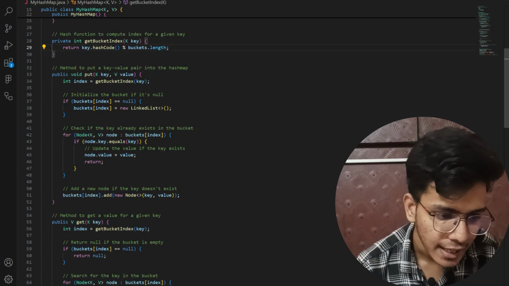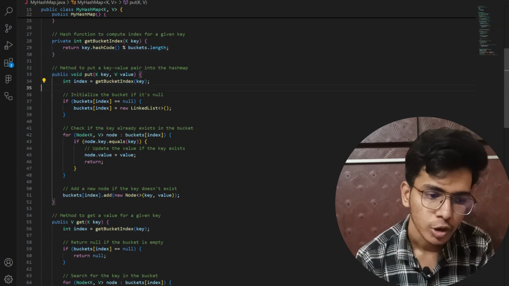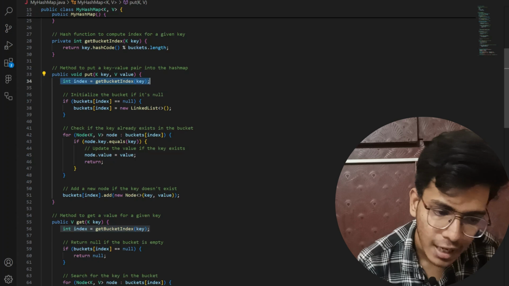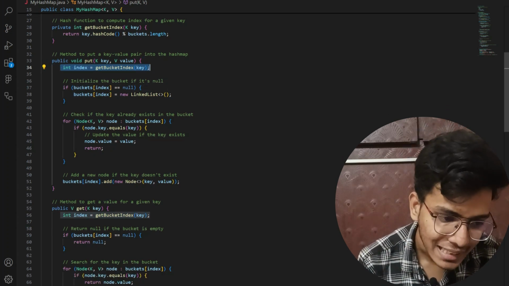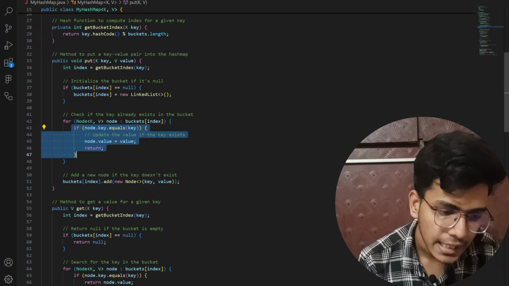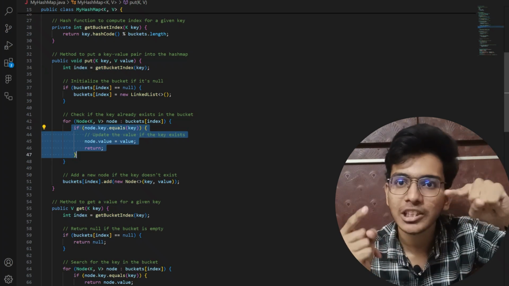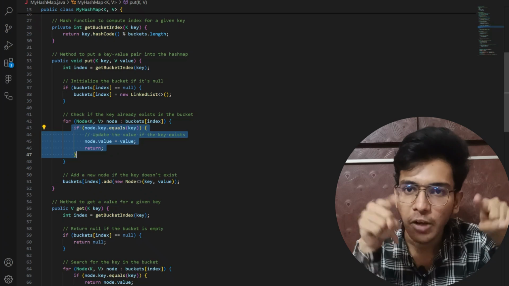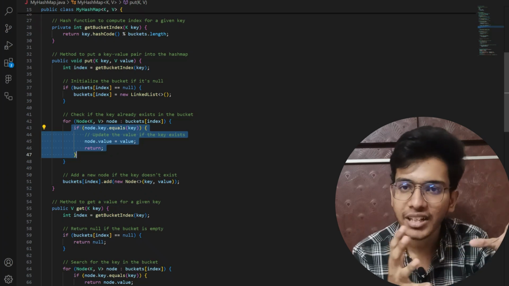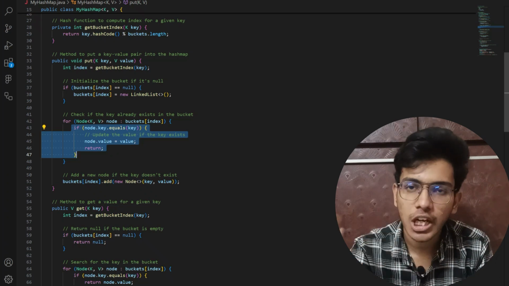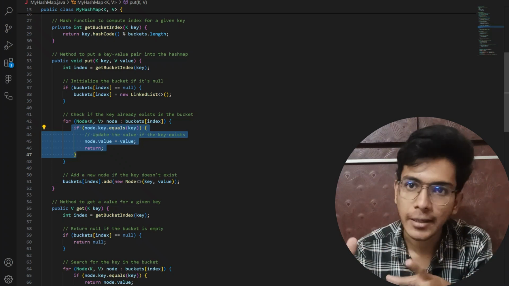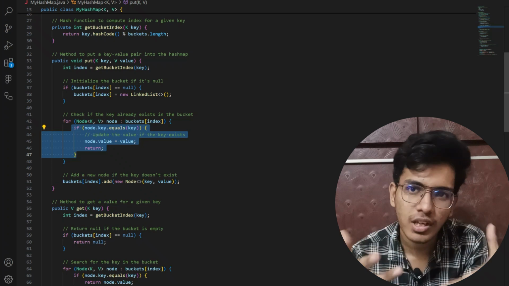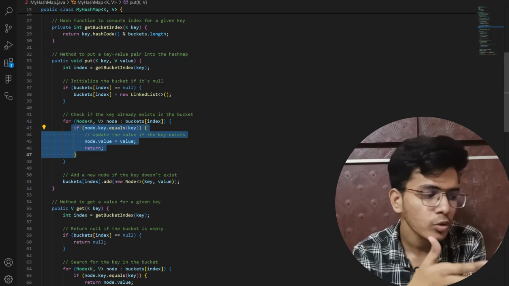Now after that I am creating the put function. In the put function, first of all I am calculating the bucket index, and after that I need to iterate and check whether this particular node exists or not. If it exists, then I will change the value of the key, basically the previous value to the new value.